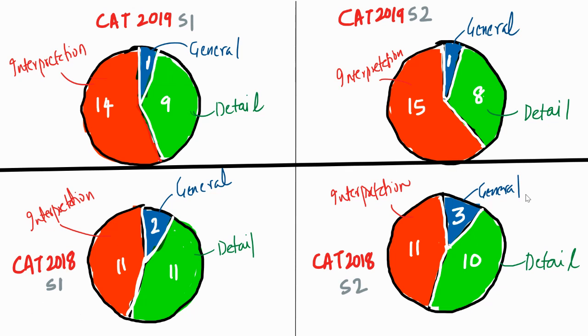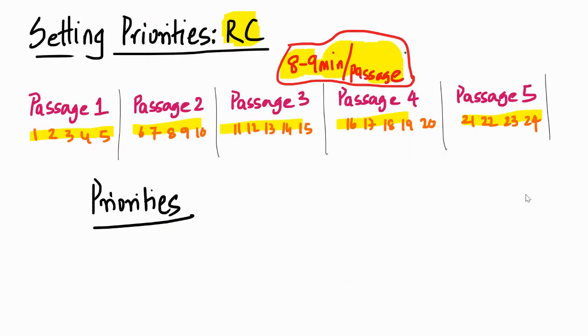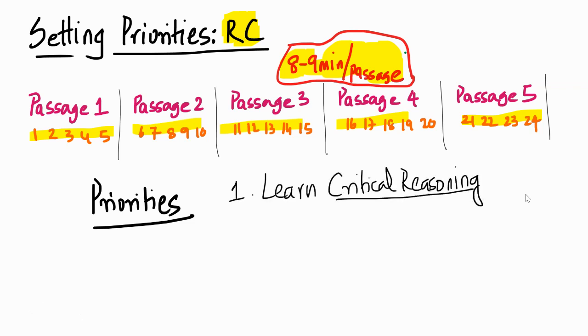The point is that I cannot start by saying that I will leave out a certain type of question. I will not solve inference-based questions. It's a general myth that inference-based questions are by design difficult. It is not. We have to deal with every question, ladies and gentlemen, and this is the structure. So the priority here is, I think one thing that you must do is learn critical reasoning. It helps a lot. It helps really well.